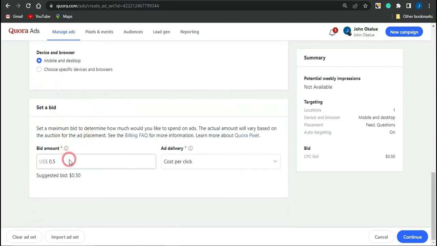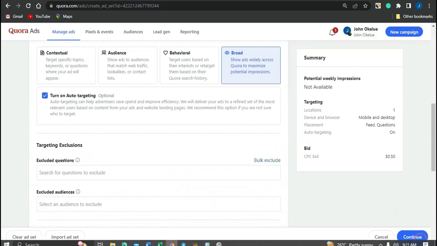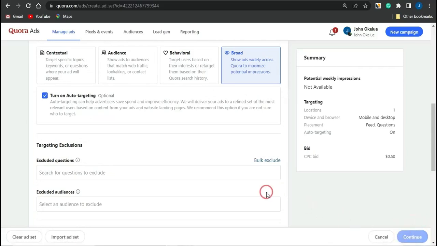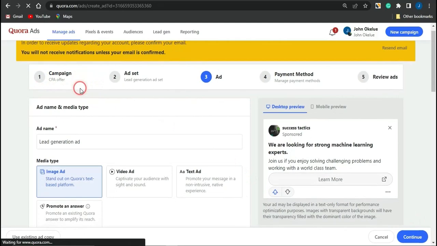For this section which says the bid, you want to put in the amount for each bid, and you can see right here the suggested bid is about $0.5. I'm going to leave it on that, and you could change the bid model, whether the cost per click or the cost per million, and you can see other bid models right here. I'm going to leave that on the cost per click, and once I'm done, I'm just going to click on continue.